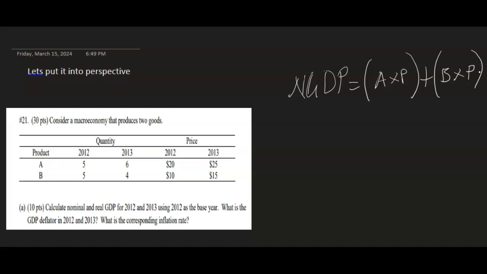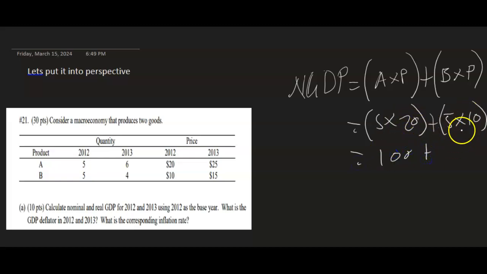Product A is 5 units, multiplied by the respective price for 2012, which is 20, plus product B, 5 units multiplied by the respective price, which is 10. 5 multiplied by 20 is 100, and 5 multiplied by 10 is 50, and that gives us 150. Basically, that is our nominal GDP.